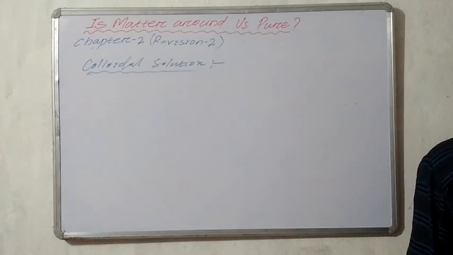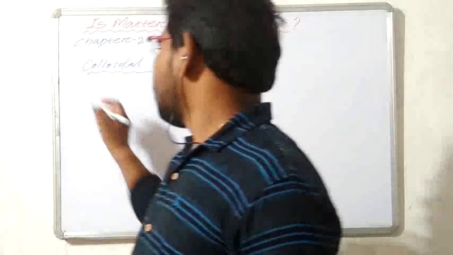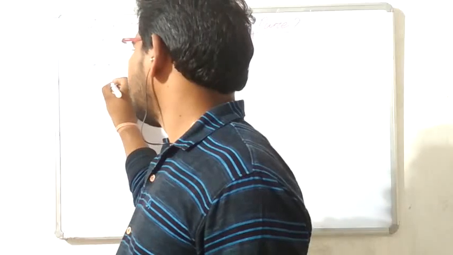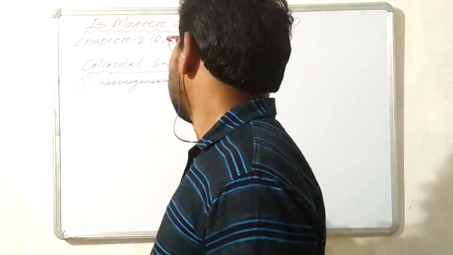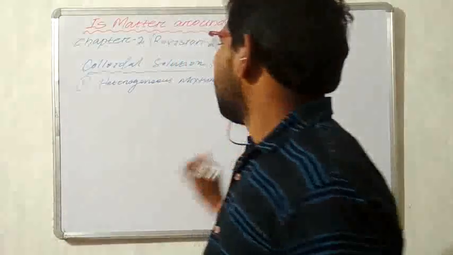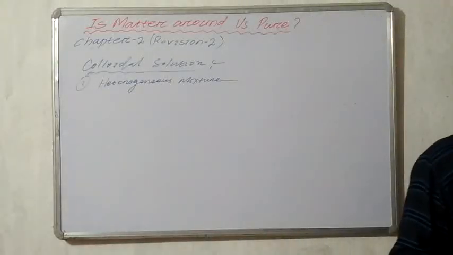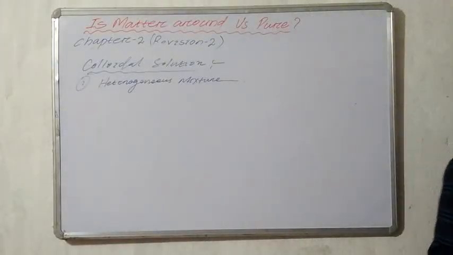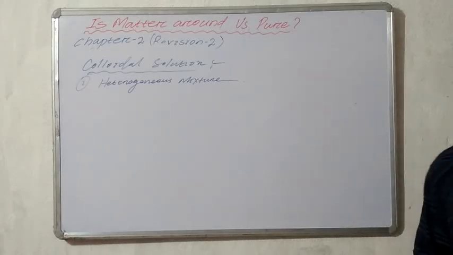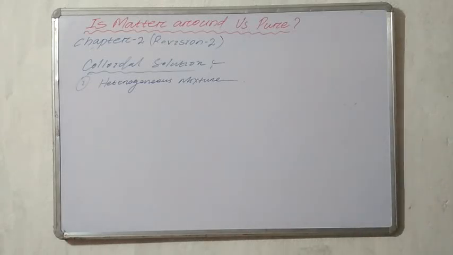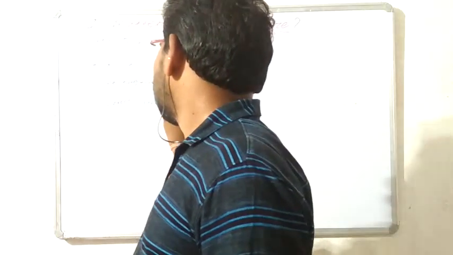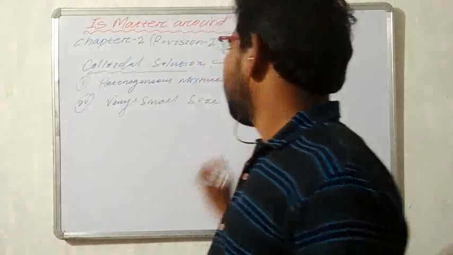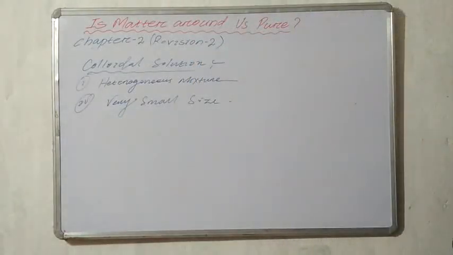Now we discuss some properties of colloidal solutions. First, it is a heterogeneous mixture, and here the particles are of very small size, and we cannot see them individually with the naked eye.